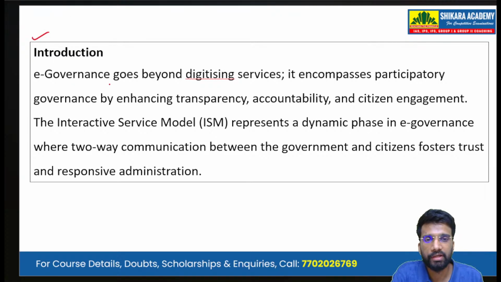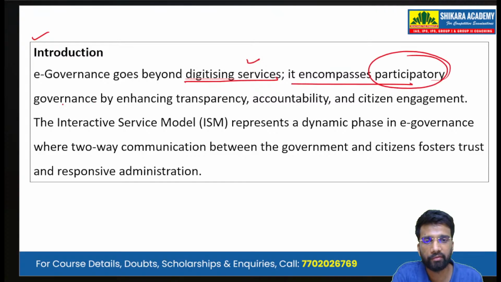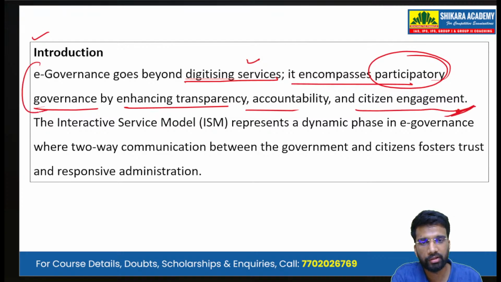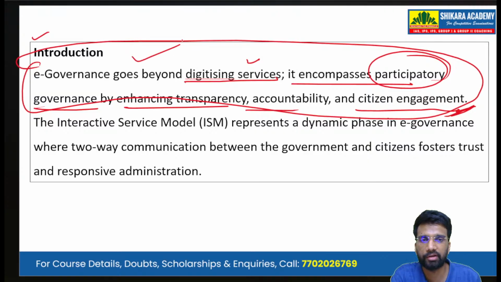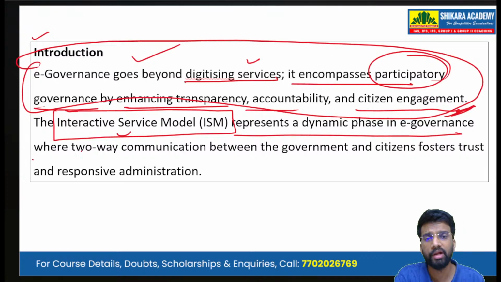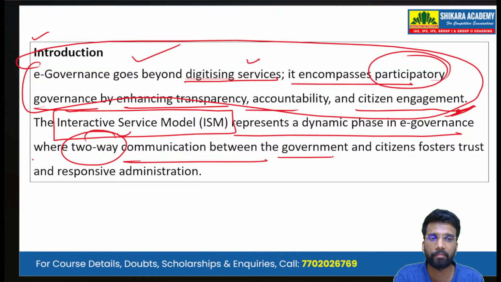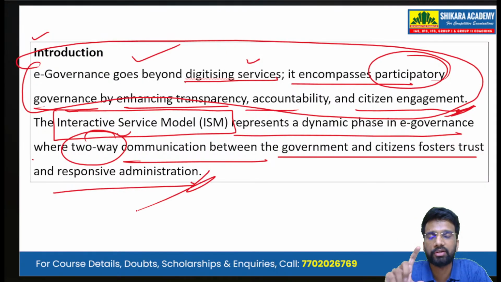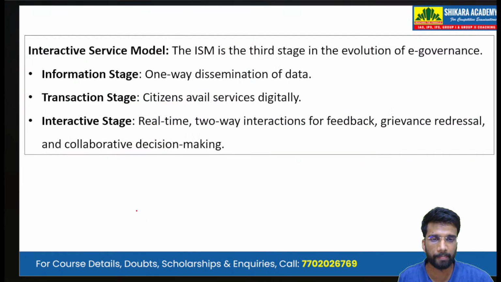Starting with introduction. So e-governance is beyond digitizing the services. It encompasses participatory governance by enhancing transparency, accountability, and citizen engagement. So till now, in the first line, we have highlighted what is e-governance. Then in the second line of introduction, we describe the ISM. The interactive service model represents a dynamic phase of e-governance where two-way communication between the government and the citizens fosters trust and responsive administration. So in introduction, we have described e-governance as well as the ISM, that is the interactive service model.